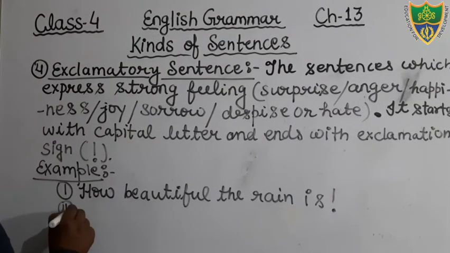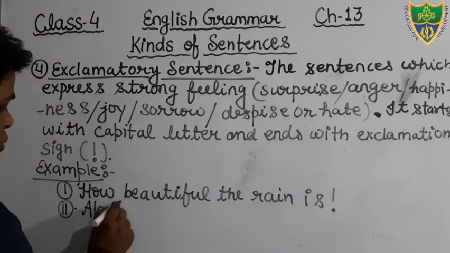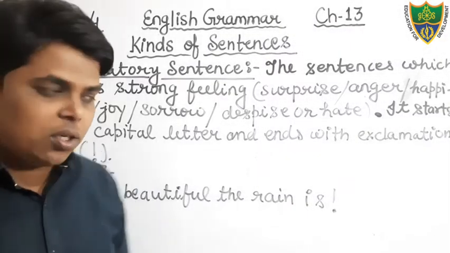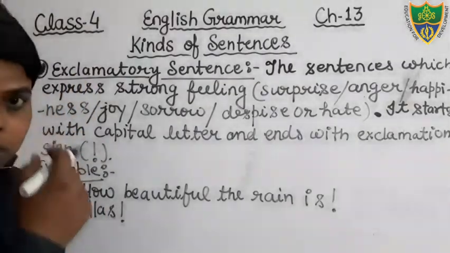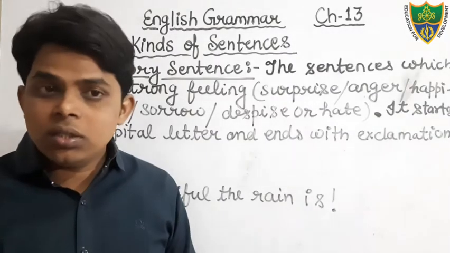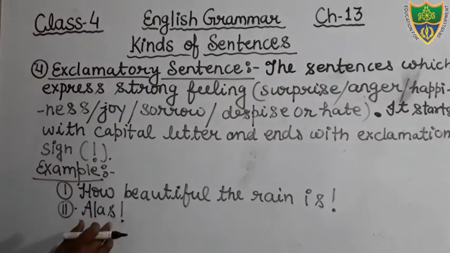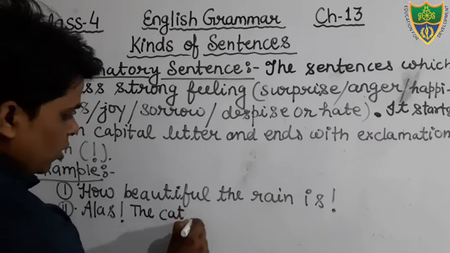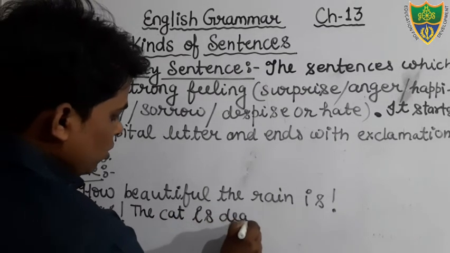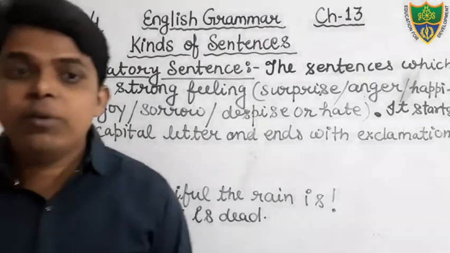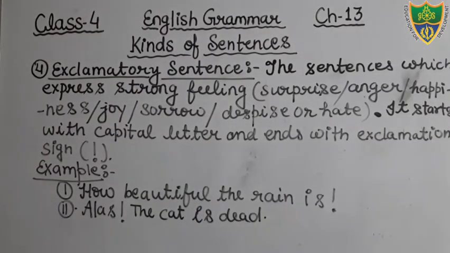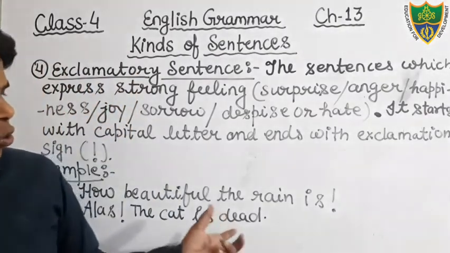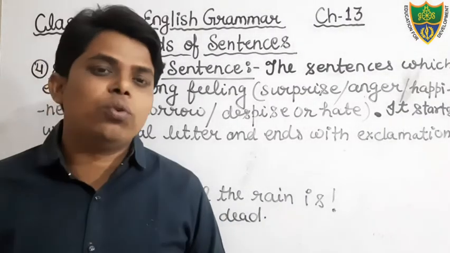Okay? One more, you can say alas. The word alas shows what? Feeling of sadness. We can use it when someone is in difficulties or dead. At that time we use the word alas. Alas, the cat is dead. Okay, students? Hooray. We also use the word hooray to express our joy. Hooray, we won the match. Like that. So you write only these two examples. There are so many examples given in your book also.